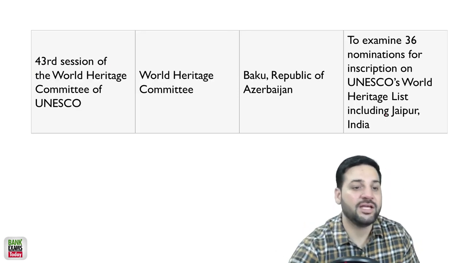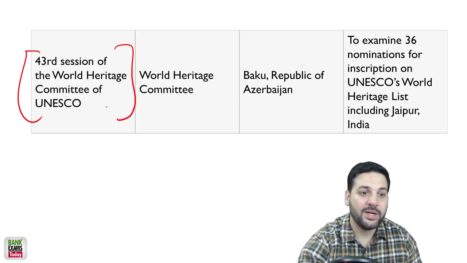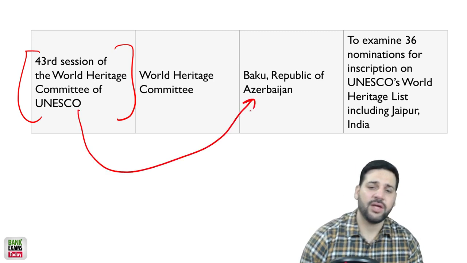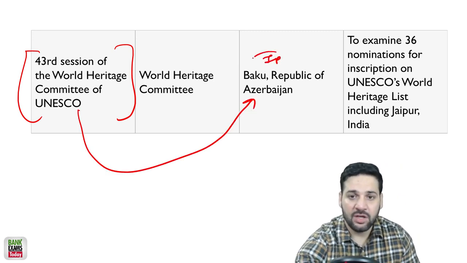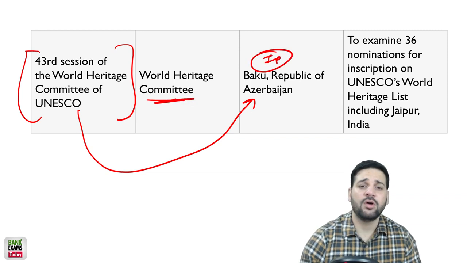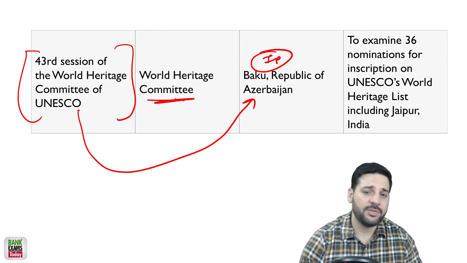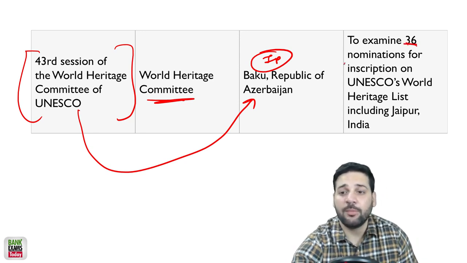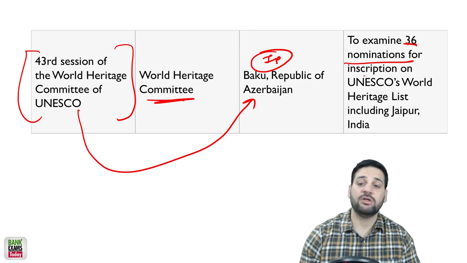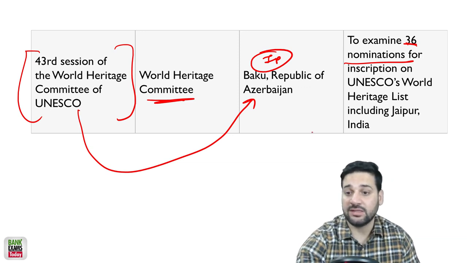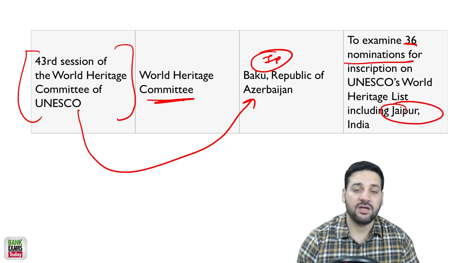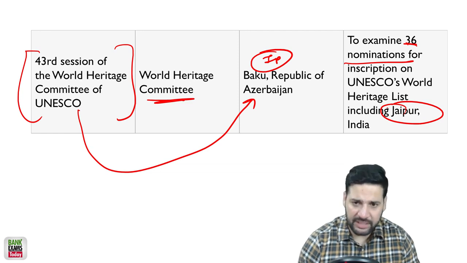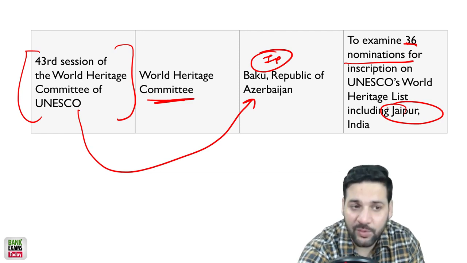The 43rd session of the World Heritage Committee of UNESCO, held at Baku, Azerbaijan. Really important question: who held that? The World Heritage Committee is the organizer, and it examined the 36 nominations to be added to the UNESCO World Heritage list. Jaipur is one of the nominations, one of the 36. So it was held at Baku, Azerbaijan.